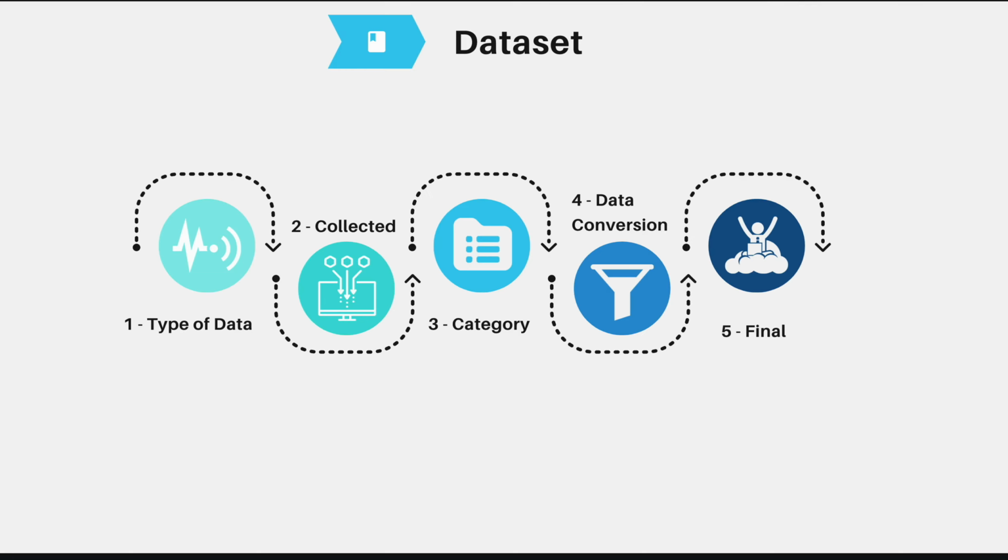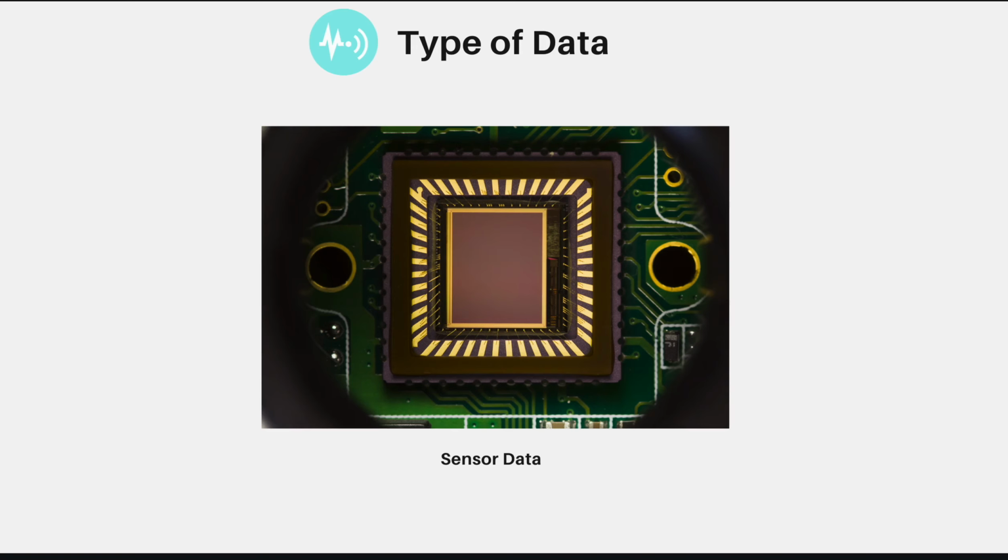Now, the dataset section. In this section we will see the type of data we require, how it is collected, how we divide it into categories, the data conversion part, and finally which dataset we are choosing. First, we are using the accelerometer sensor to collect the user data.